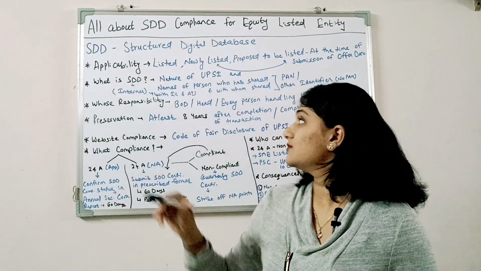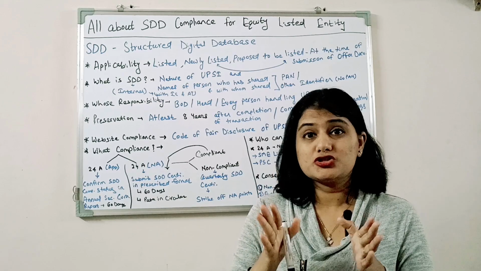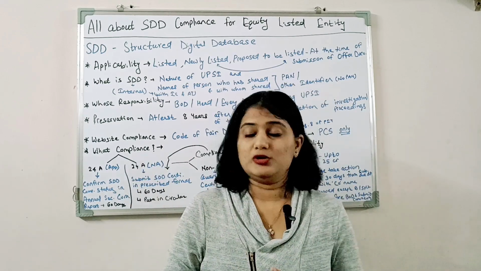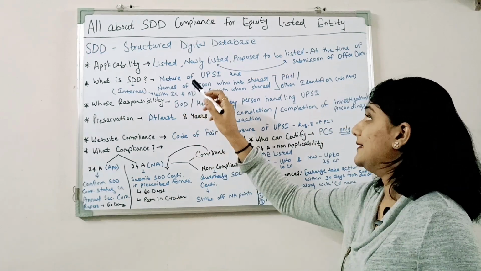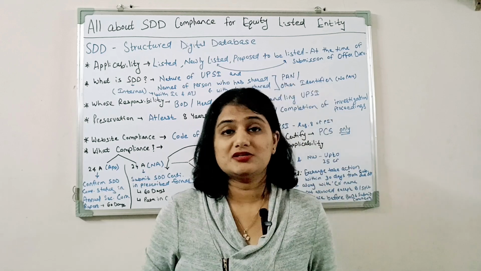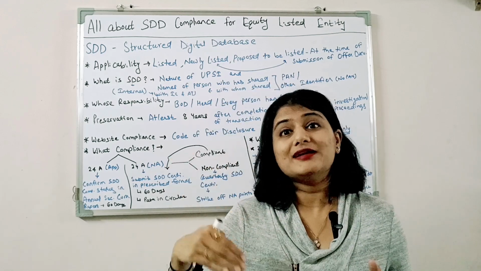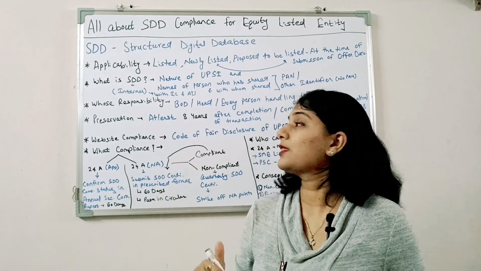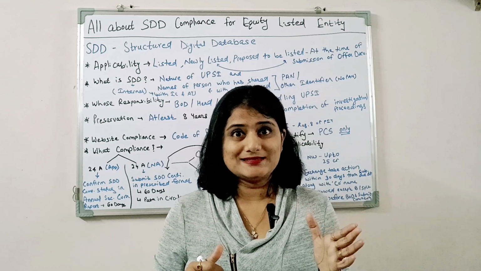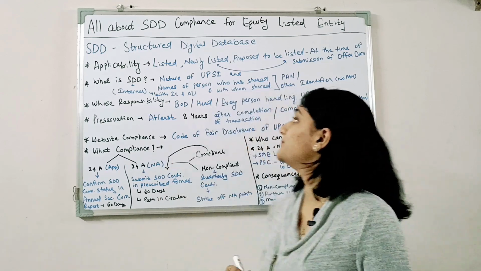Okay, next, what is SDD? That means which minimum information should be the part of the SDD as per the requirement of the regulation. So it should contain the nature of UPSI. UPSI means unpublished price sensitive information, the information which can affect the price of the share if it is made available publicly. I have prepared a separate detailed video on the meaning of UPSI and examples of it. You can simply check the link in the description box.